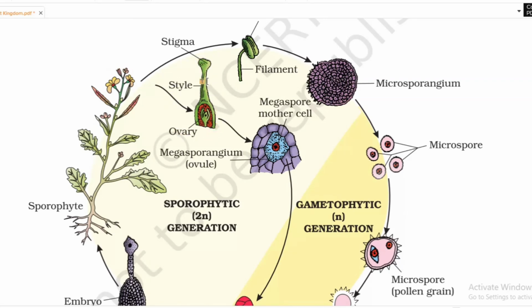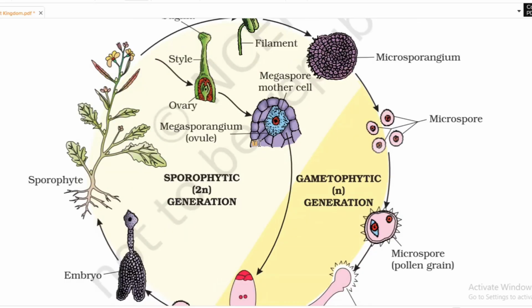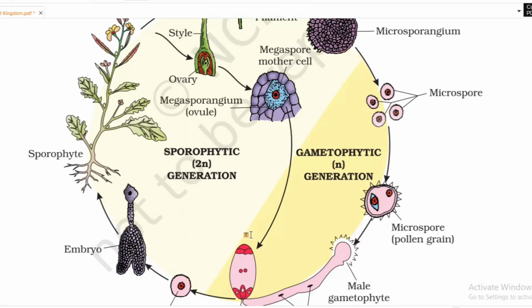Here you can see the female gametophyte with the style and stigma on the top and the swollen base known as the ovary, which also has megaspore mother cells, megasporangium and ovules. Here the upper one is the filament, which bears the microsporangium and pollen grains. Again it is all similar. Pollination occurs, then fertilization, and again formation of the zygote, then formation of endosperm and embryo. It is a repeated process, like a cycle.